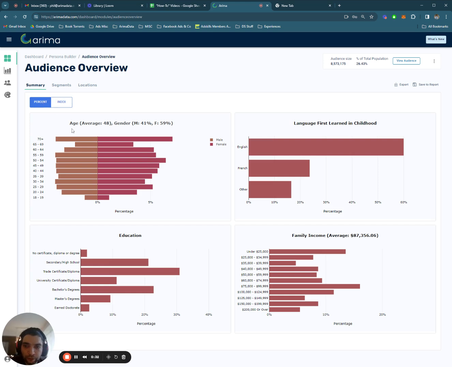The first thing you're seeing here is the summary of the audience. So we have our age and gender split, male to female, the average age. We have language first learned in childhood, the family income, and the education. Okay, so you can check these out. You can hover over these and get a real count of people if you want, and a percentage.